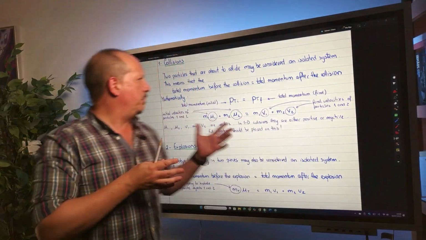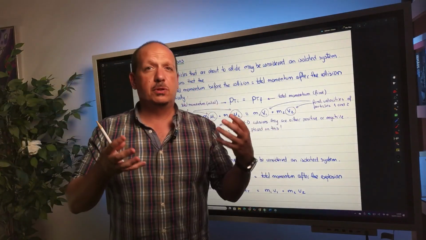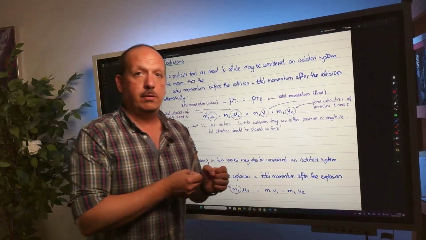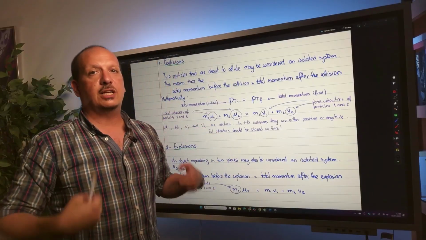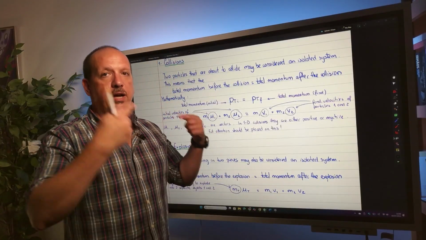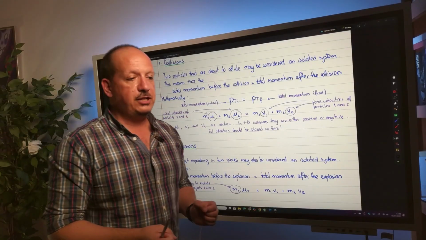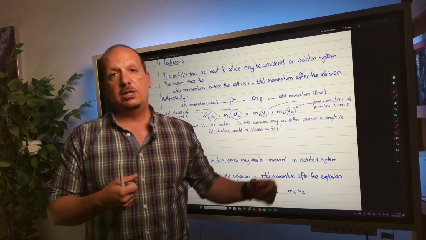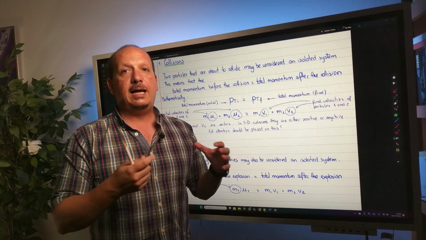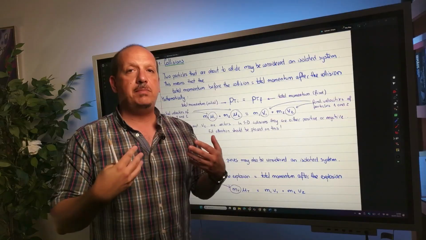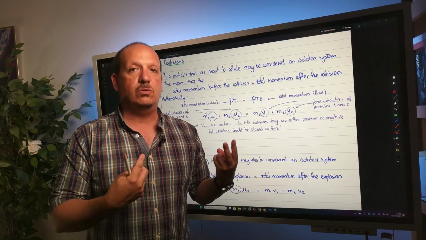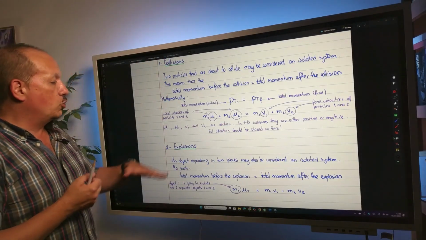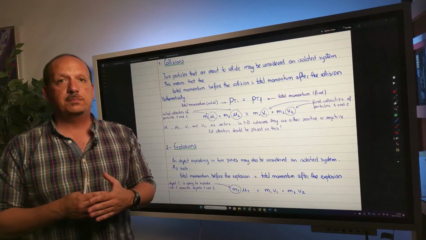I simplify to call them explosions because it's simpler to visualize, but this could be, for example, me moving on a skateboard. So I have the single object in the beginning as me plus the skateboard as a single object. And then I jump to the back. So the skateboard goes in that direction and I go to the back, and this initial system, me plus skateboard, is divided into two. So that's what I mean with explosions. So here the total momentum is also going to be conserved.